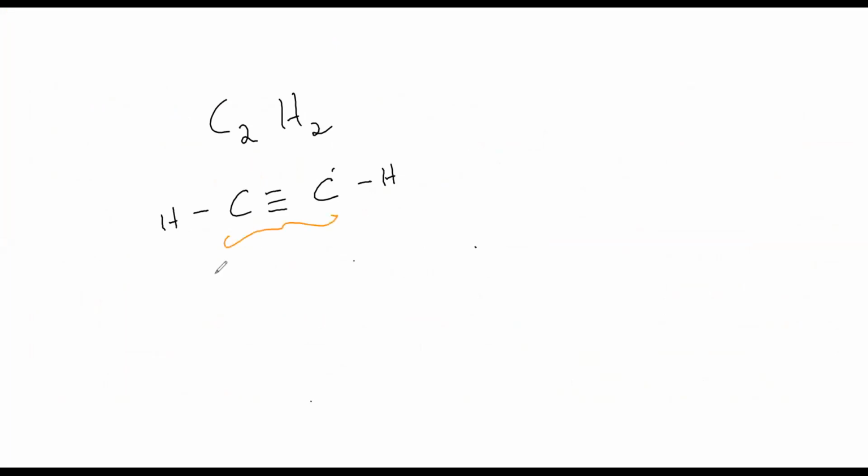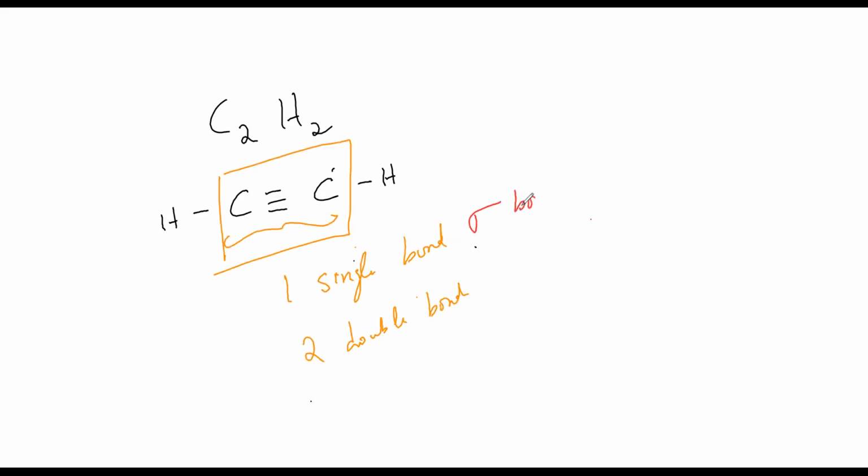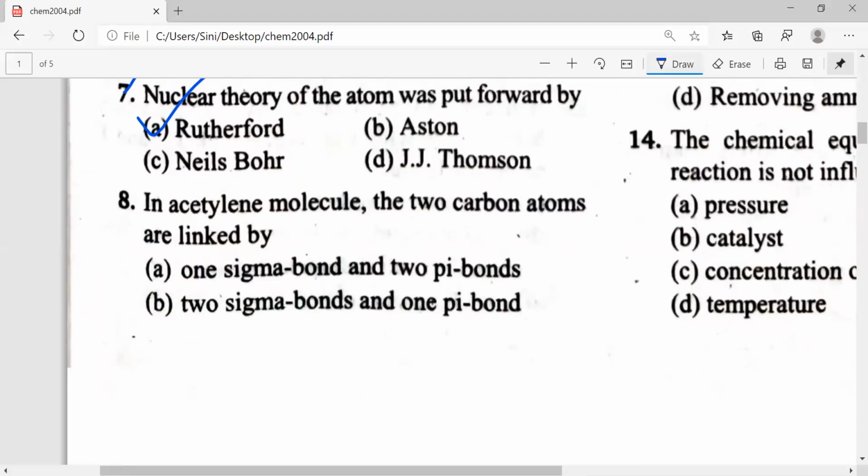This particular thing. One single bond and two double bonds. Single bonds are called what? Sigma bond. Double bonds are called what? Pi bond. Coming to this, see the answer for question number 8. Option A, one sigma bond and two pi bonds.